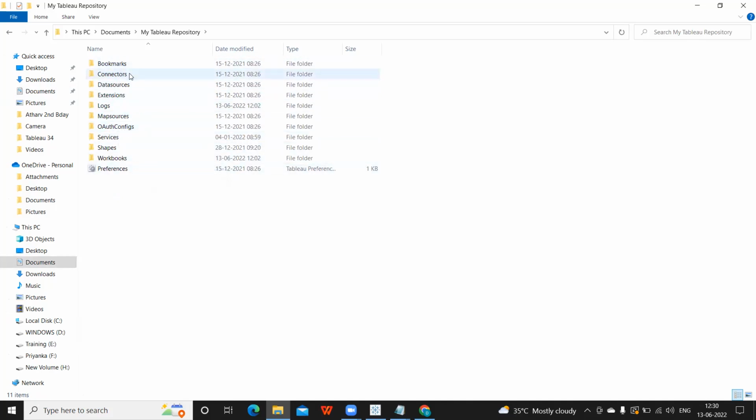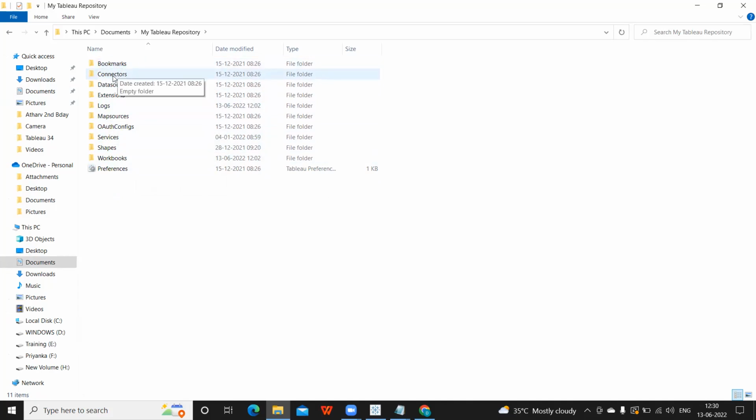So this will automatically get installed once the installation is successfully completed. Like bookmarks, so any report that you are frequently visiting, you can mark that report as a bookmark, and that will be automatically saved here. So that is bookmarks. Again, your interview question and your desktop specialist question.